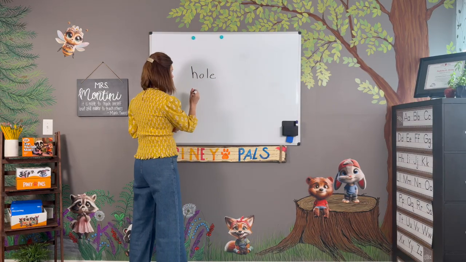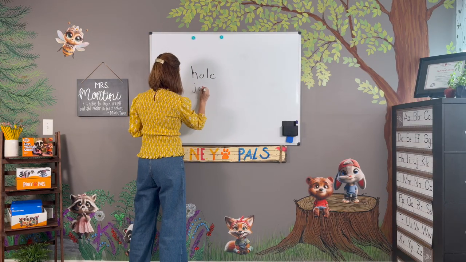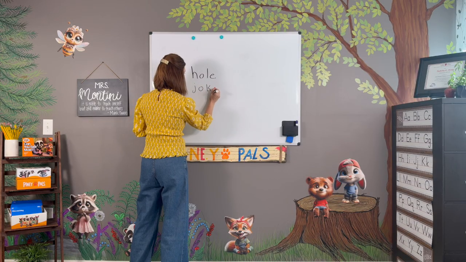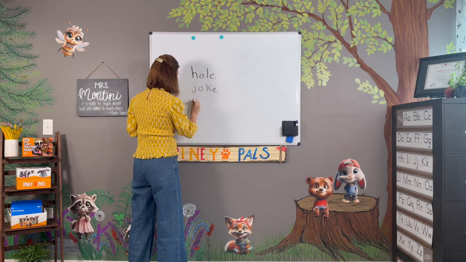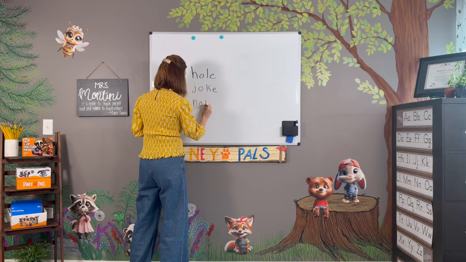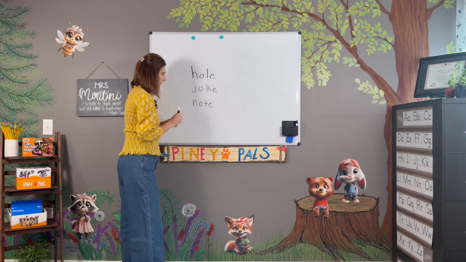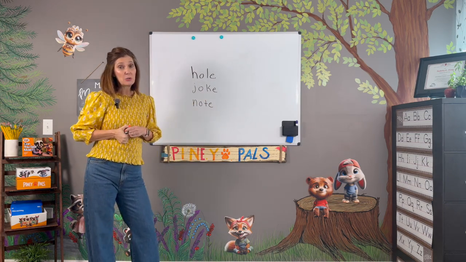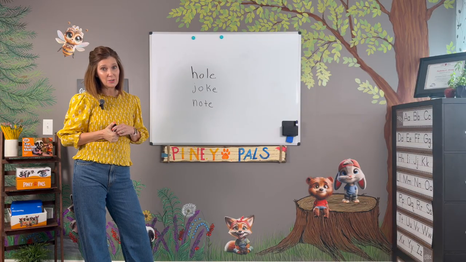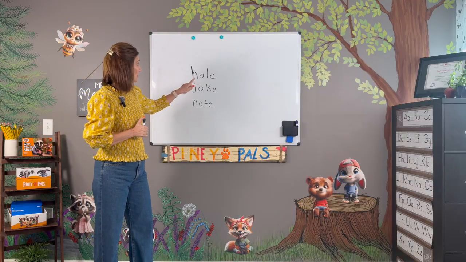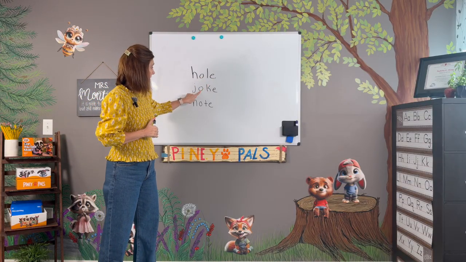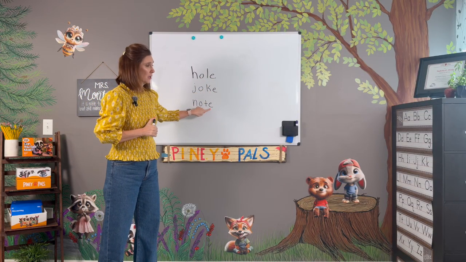H-O-L-E, J-O-K-E, N-O-T-E. What two letters do you see that are just alike in each of these words? You're right. You see O and E in each one of these words.